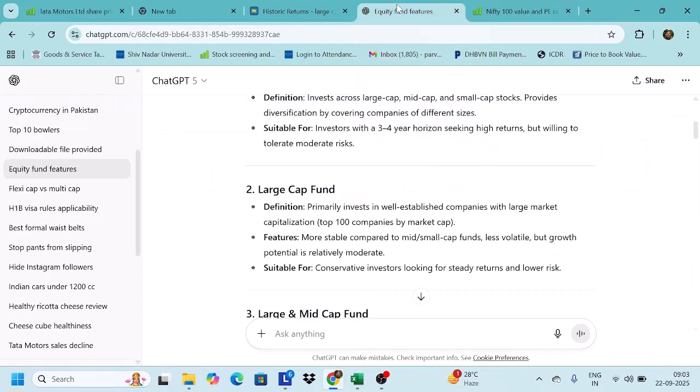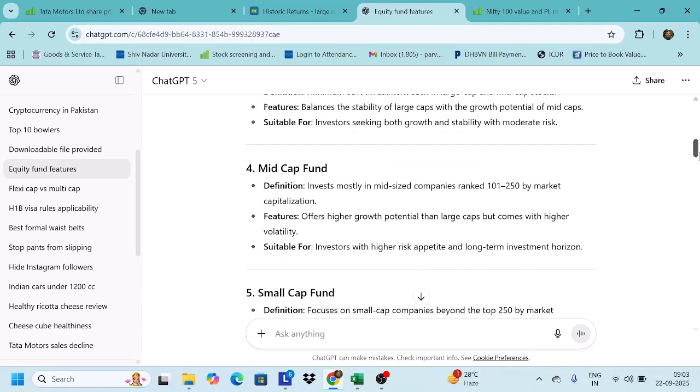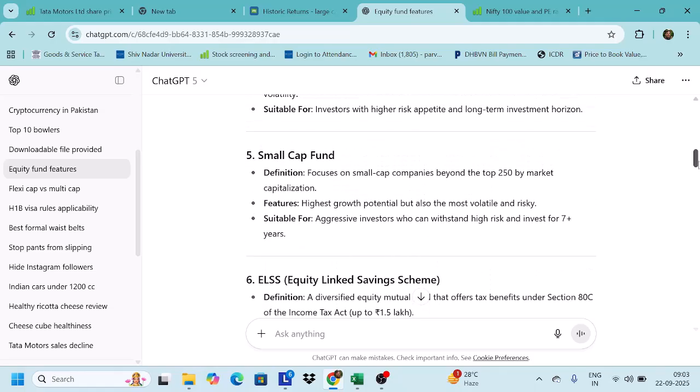So let's go back to the large cap fund. So this is the large cap fund. Then we have the mid cap funds. They invest mostly in mid-sized companies ranked 101 to 250 by market capitalization. They offer higher growth potential than the large cap, but come with higher volatility. Now, mid-cap funds range from 101 to 250 in terms of market cap. So they are slightly riskier compared to large cap stocks, but they have more potential to grow and give higher returns. So investors who have a high risk appetite, they must invest into mid caps.